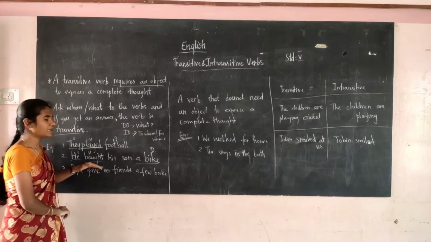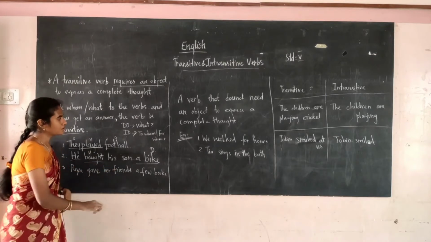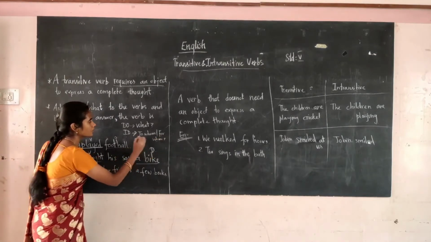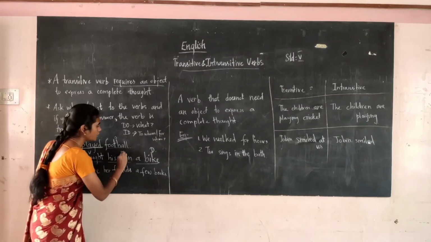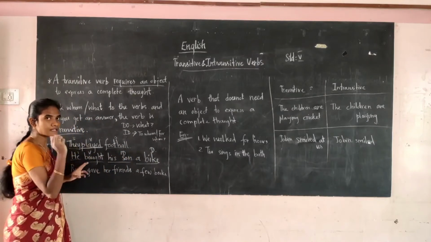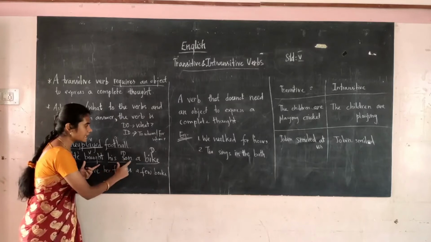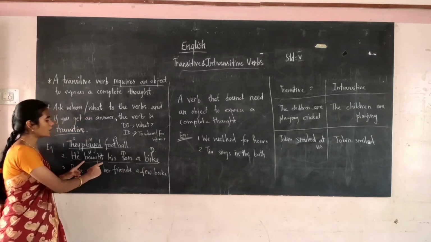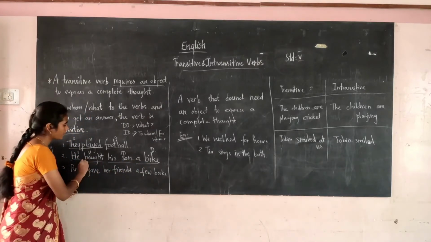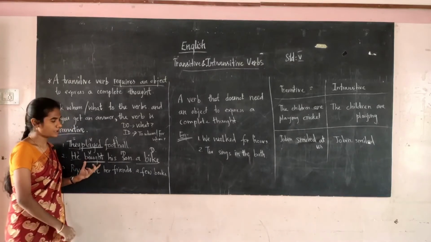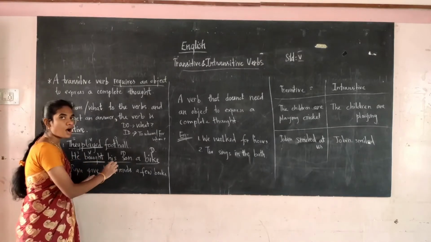And for whom did he buy? His son. It answers the question for whom, so it is an indirect object. So this verb bought has two objects, his son and a bike. Bought is the transitive verb here because this verb has an object.